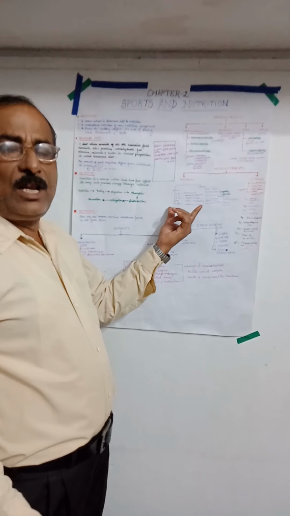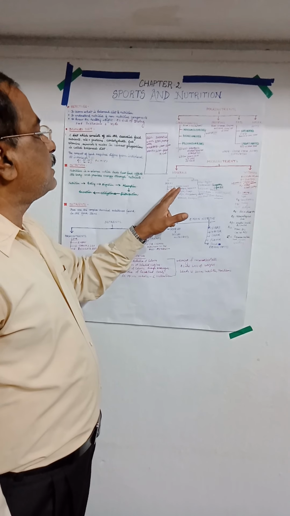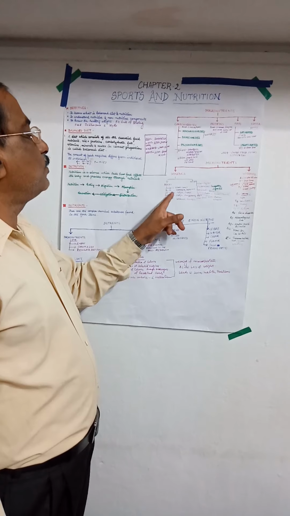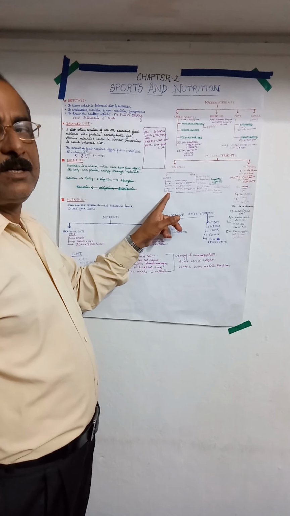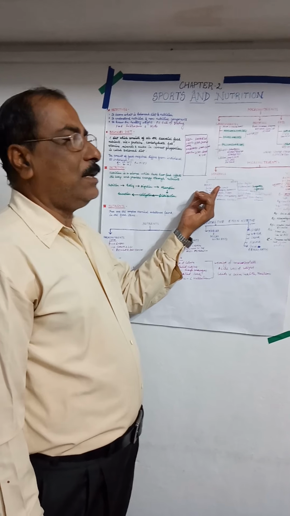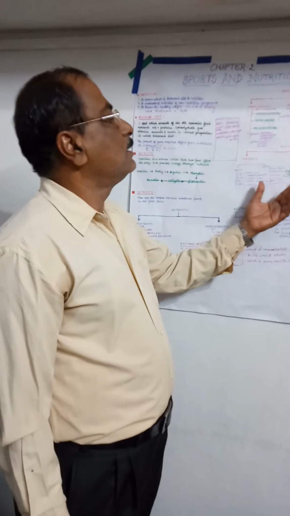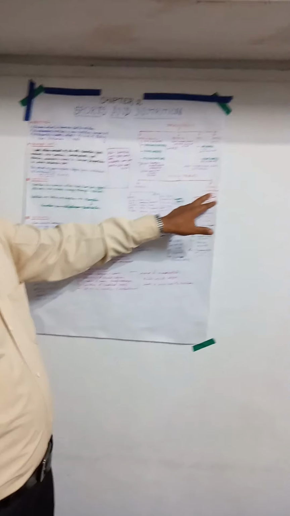in a very small amount. But out of these, the five, that is calcium, potassium, sodium, magnesium and phosphorus, come under the category of macro minerals, and these come under the category of micro minerals. Next comes the vitamins.